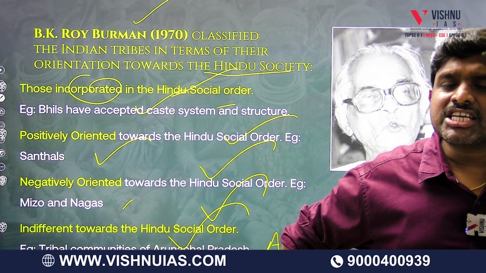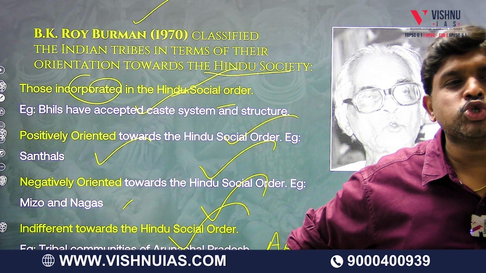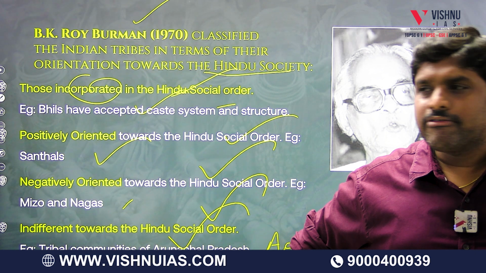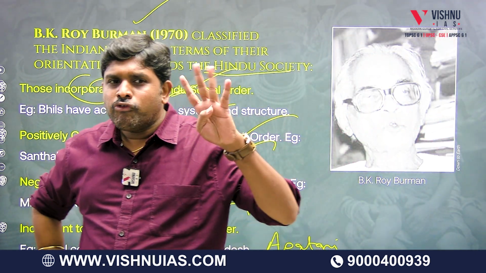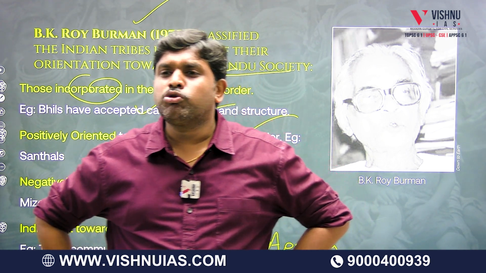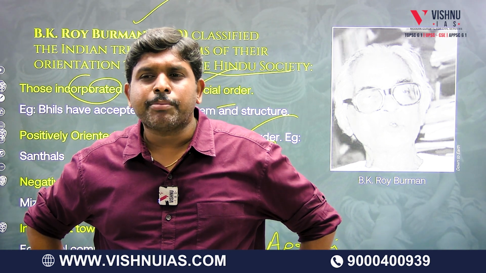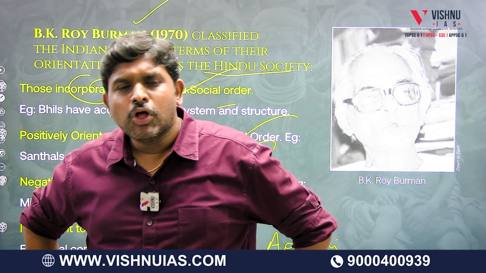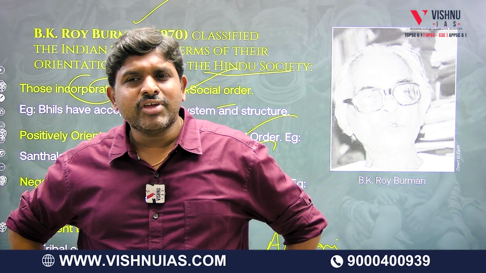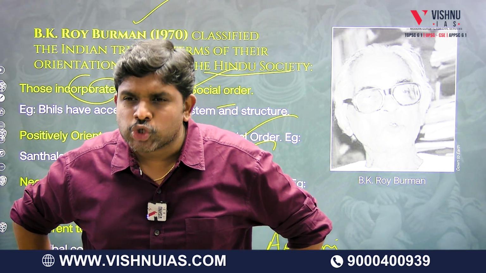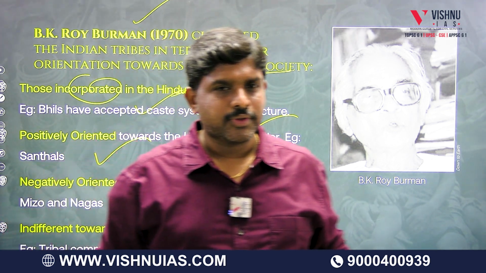B.K. Roy Burman's understanding of tribe is mainly from the perspective of relationship with Hindu social order. He gave 4 categories with respect to affiliation with the Hindu social system. Number 1, who got completely incorporated into the Hindu social system, who have positive orientation towards it, who have negative orientation towards it, and those who have an indifferent attitude towards it.